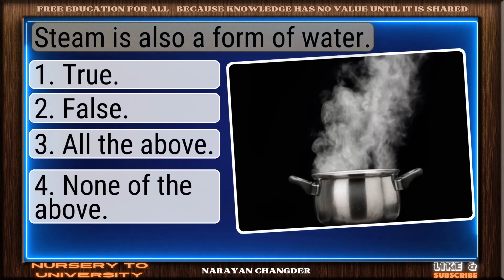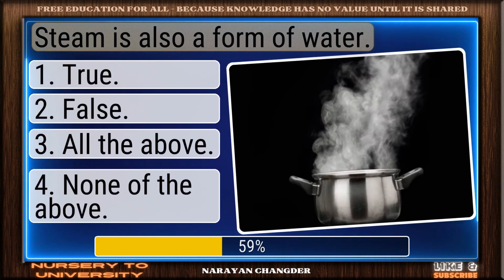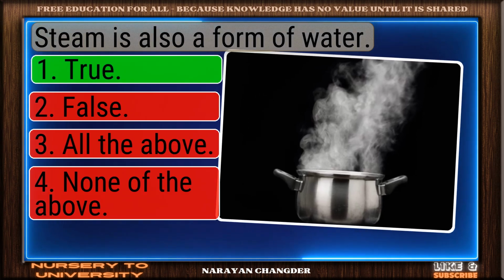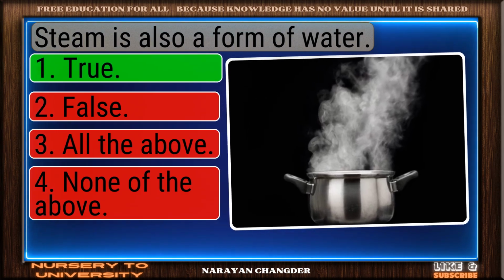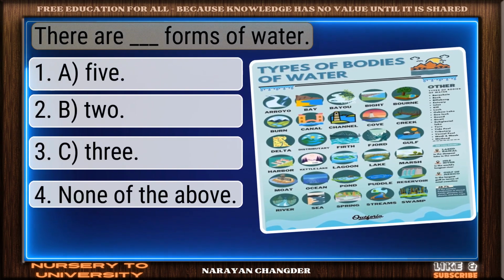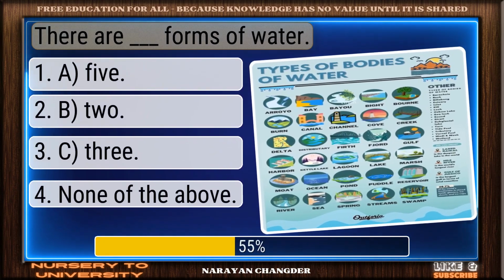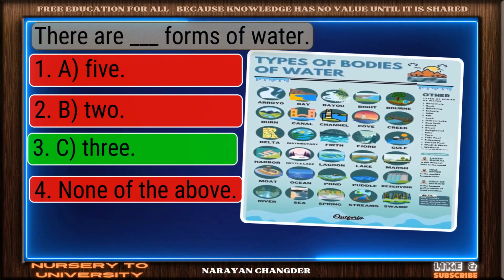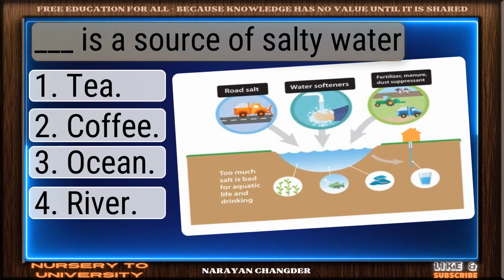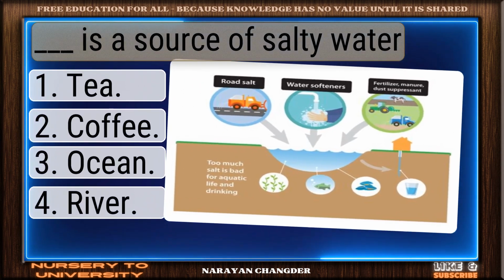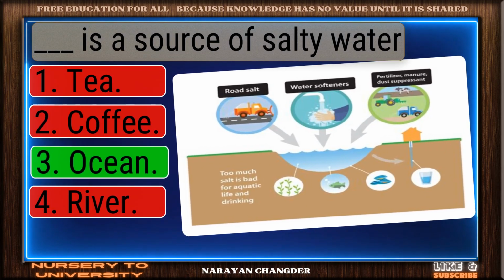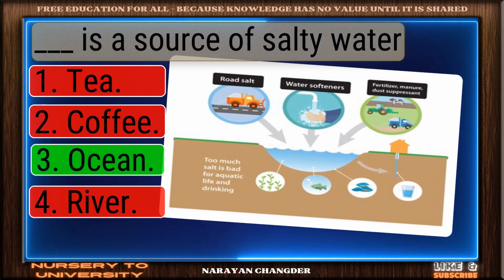Steam is also a form of water. Exactly. True makes sense, and it is the right choice. There are dash forms of water. Smart pick. C3 is the correct choice. Dash is a source of salty water. Strong choice. Ocean is the right answer.